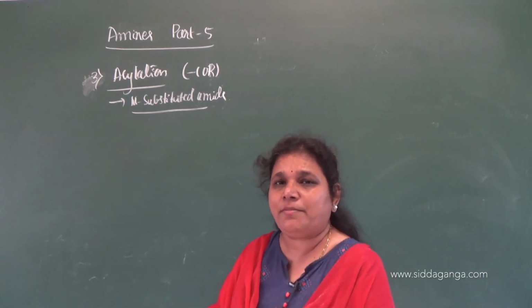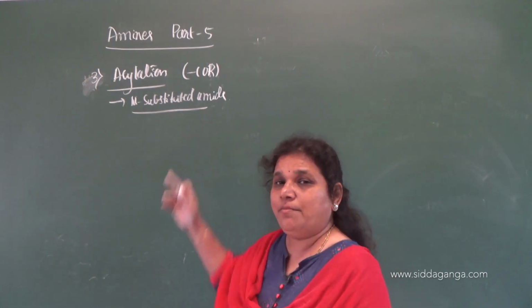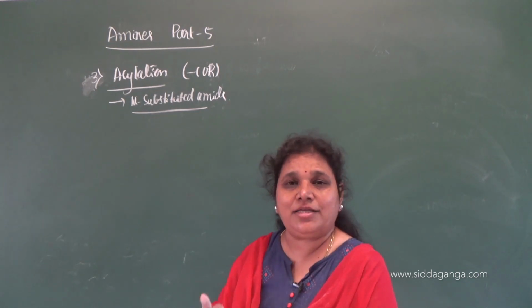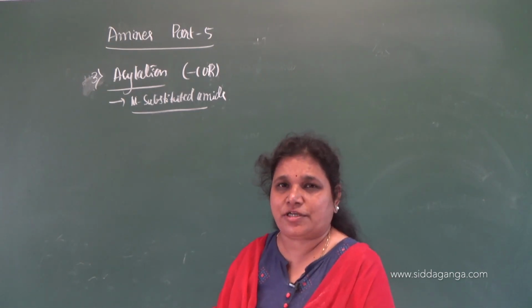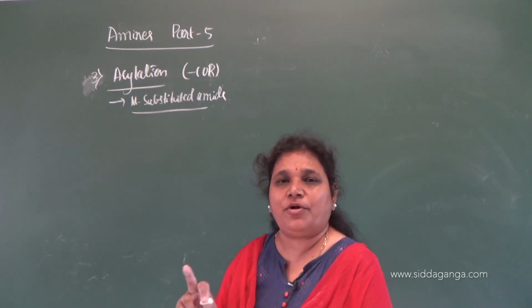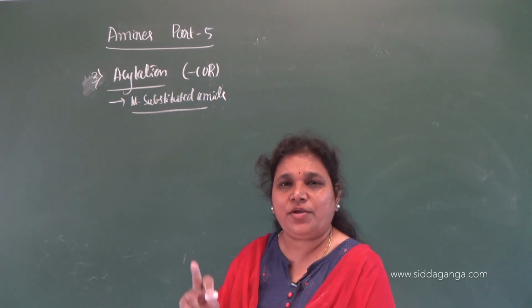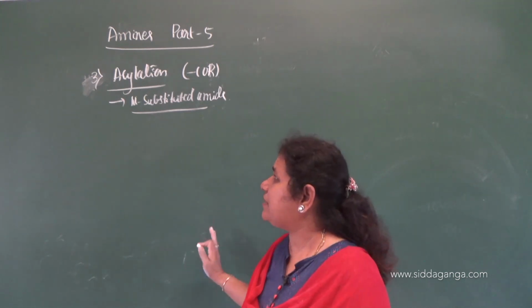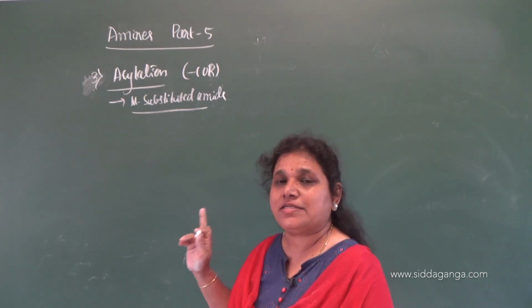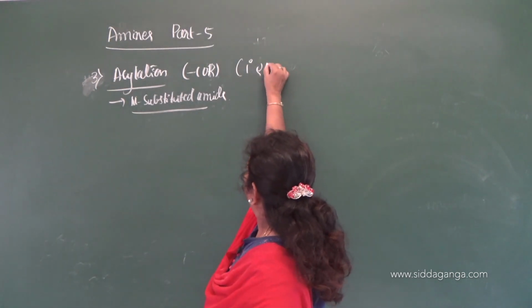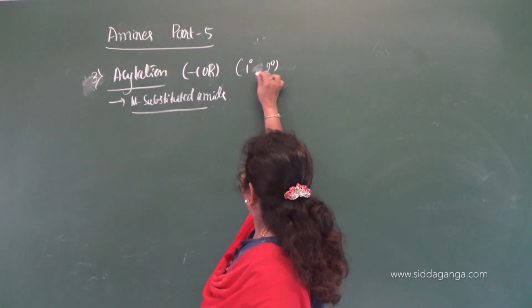Primary and secondary amines undergo acylation, but not the tertiary. Why? In tertiary amine, there is no replaceable hydrogen, because in tertiary amine, nitrogen is not bonded to hydrogen. There is no hydrogen which is bonded to nitrogen in case of tertiary amine. So, because of this reason, the tertiary amine does not undergo acylation. It is given only by primary and the secondary amines.